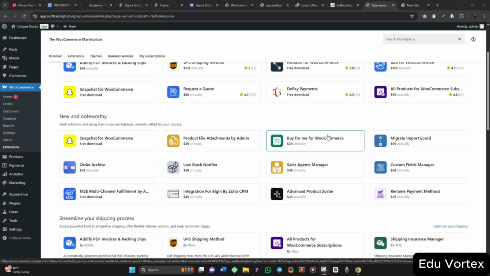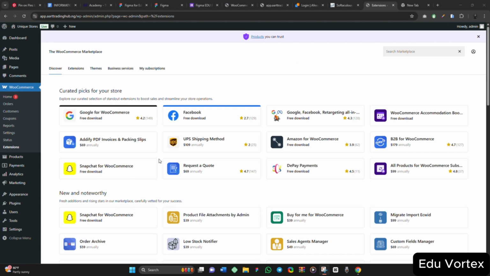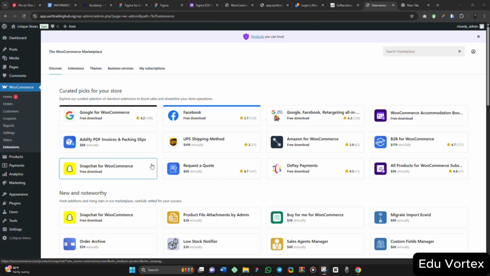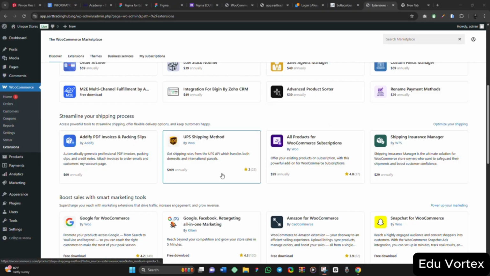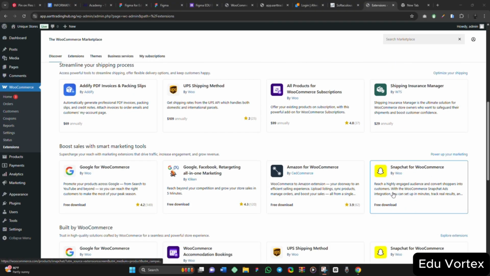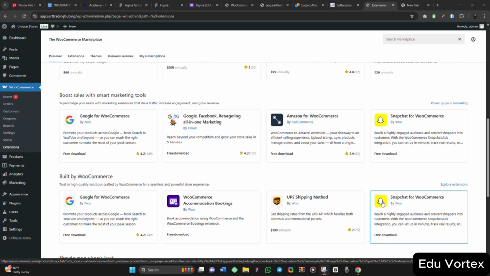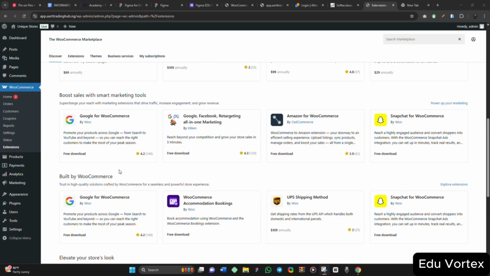WooCommerce has improved. It is no longer the WooCommerce of the old. It is now the WooCommerce of the new. You can use WooCommerce for a lot of beautiful things. I say a lot of beautiful things. You can use WooCommerce for it.